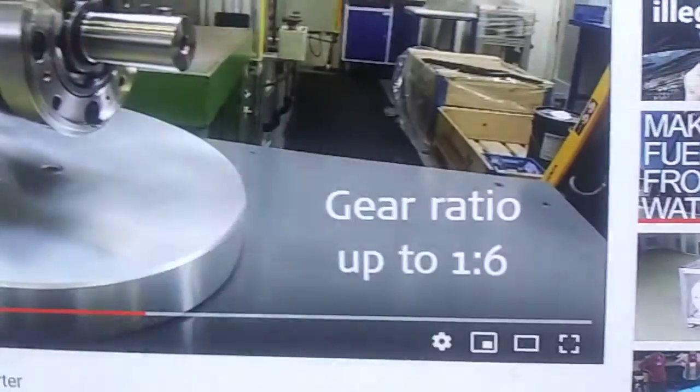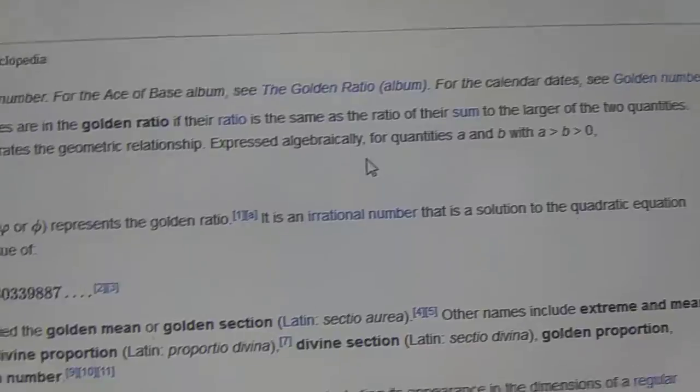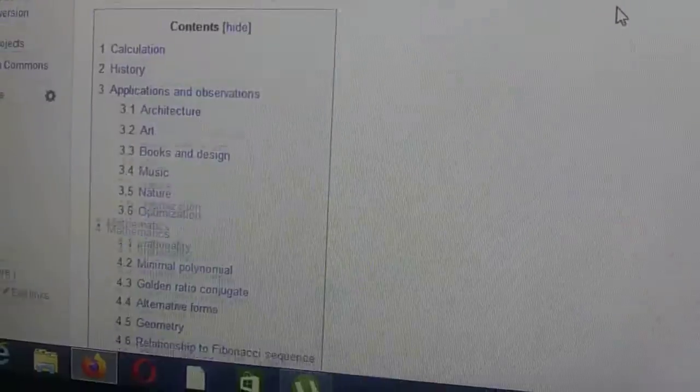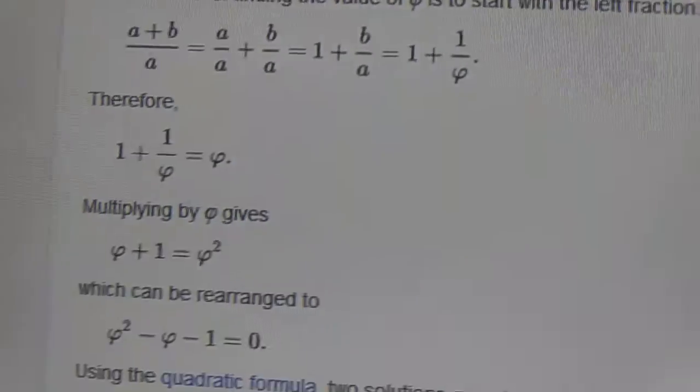So the gear ratio here is 3.0. That's the Trinity, the pi square. So the 3.0, that's protons, neutrons, and electrons. Now look, gear ratio up to 1.6. So I look up the 1.61 golden ratio. See, this is what we know. This is what science sees, all of this. They don't understand why.